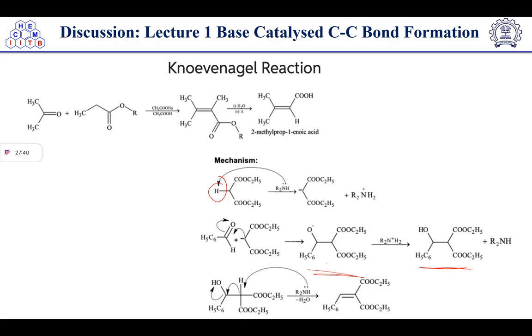And after enol formation, it will undergo condensation, and condensation will result in a double bond formation, right?